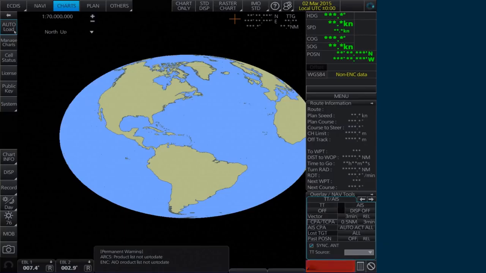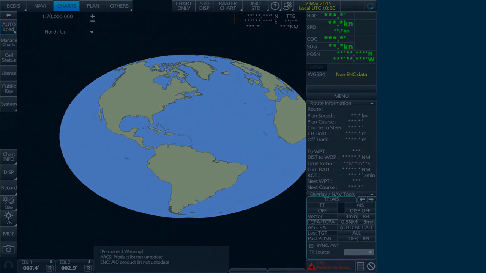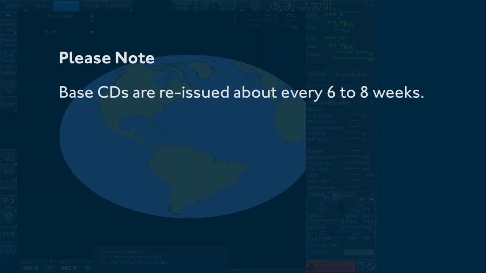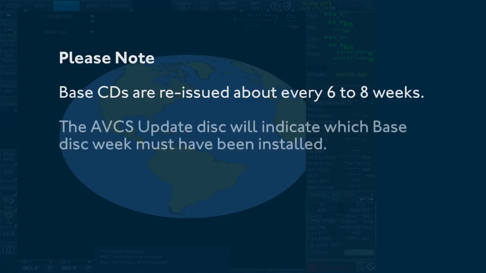The weekly AVCS update CD must only be inserted into the drive after having installed the latest required base CDs. Start by inserting the latest AVCS update CD into the appropriate drive. Please note, base CDs are reissued about every 6 to 8 weeks. The AVCS update disk will indicate which base disk week must have been installed.